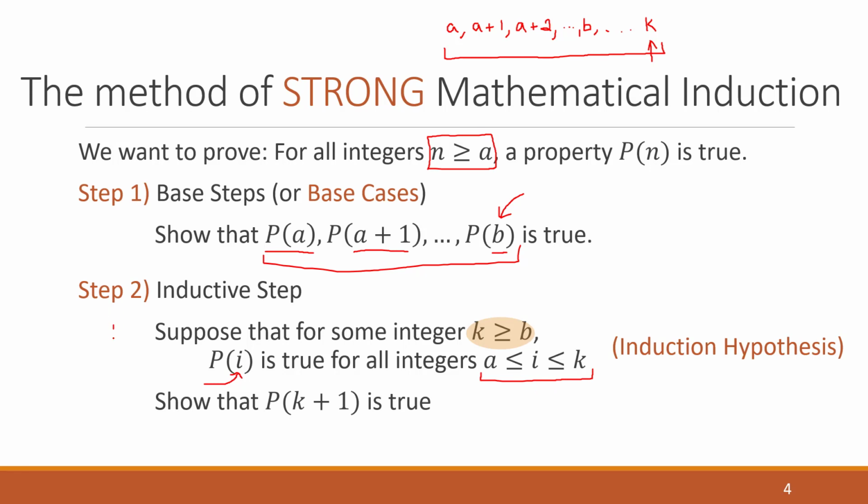This is our inductive hypothesis. It's really important to keep track of your variables. I think that's where most students have problems with strong induction: there are new variables. We have n, we have a, we have b, we have i, we have k. It's a lot of things going on. So the biggest trick here is to keep track of what's going on.